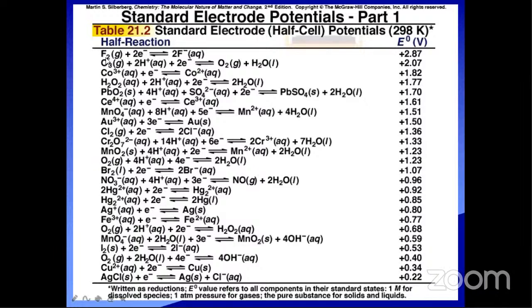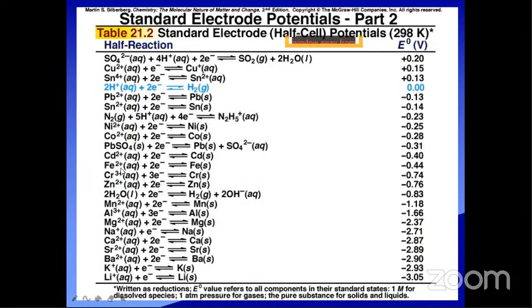F2 converting into F minus, reduction; Cl2 to Cl minus, reduction. All these are, see this one. Iron 2 plus to iron. What is the process here? Gaining of electrons. That's why this is a reduction. All these are reduction potential values here. Lithium plus is gaining an electron and forming lithium. Here minus 3.05 volts. What is the process here?